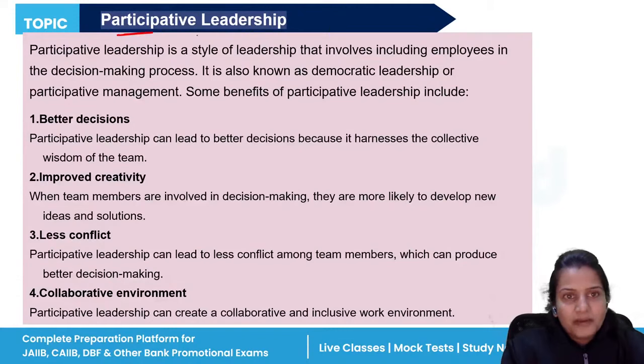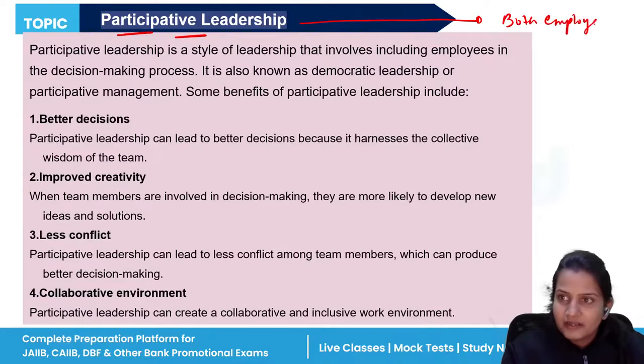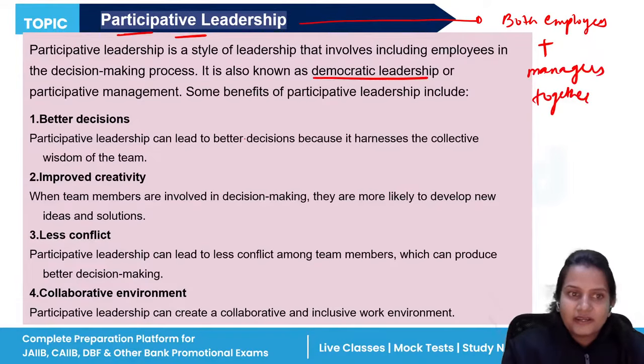Now, participative leadership is a type of leadership where both employees and managers participate in the activities. Both employees and managers participate together, and it is also known as democratic leadership. There will be better decisions if both participate with collective ideas, and they will reach a particular target easily.